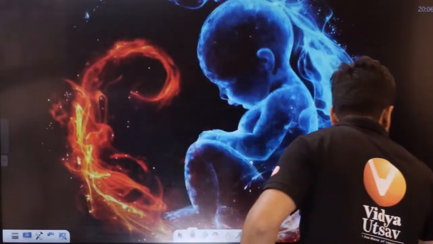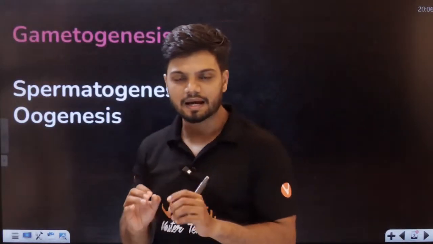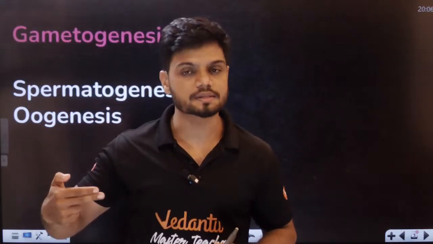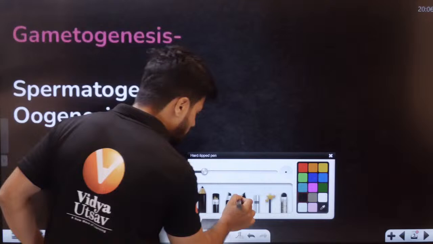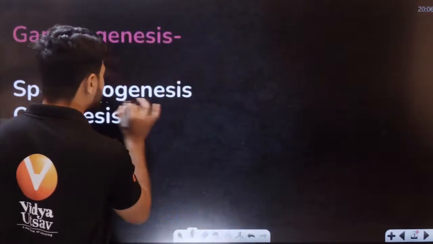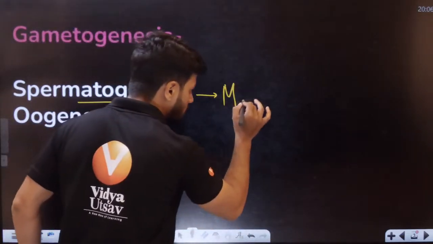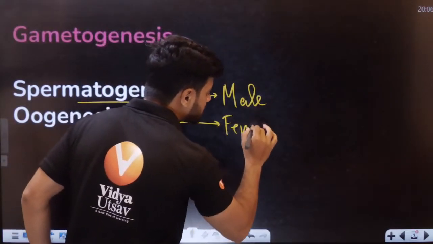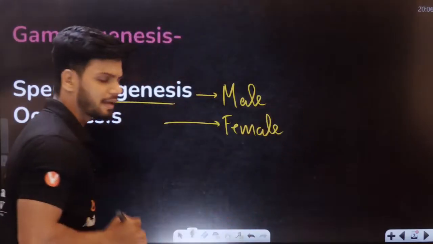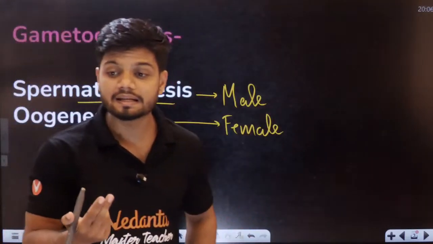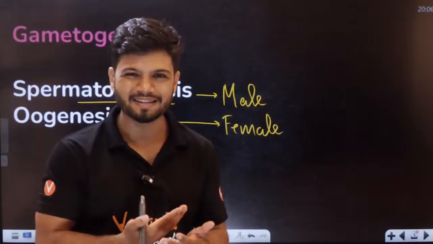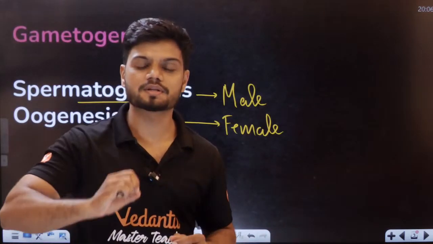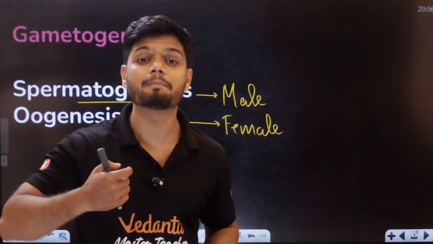Now, students, first of all, understand gametogenesis has two parts: spermatogenesis and oogenesis. So I want all of you to know this. Spermatogenesis happens in the case of male, while oogenesis happens in the case of female. Male and female. Now, what is the need of this entire process? The main need of spermatogenesis and oogenesis is to form gametes.